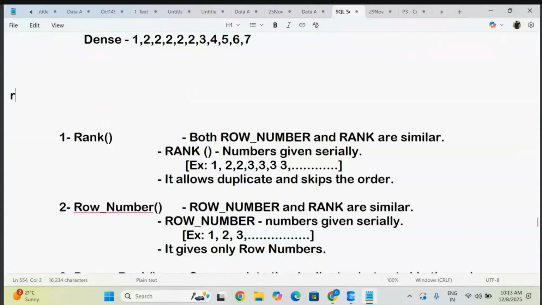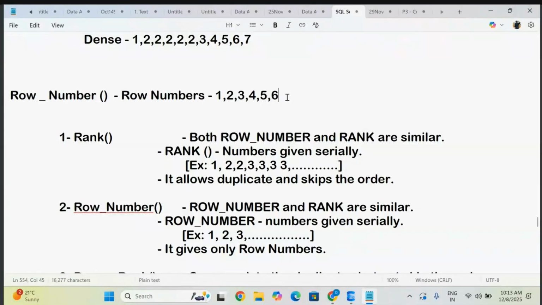Whenever you go for the rank, first observe the row number. This is a very simple thing. The row number rank function is going to give you just the row number only. You don't think about whether it is a duplicate value or non-duplicate value, whatever the value is. It is going to give you just a serial number, nothing bigger, just like your index number.